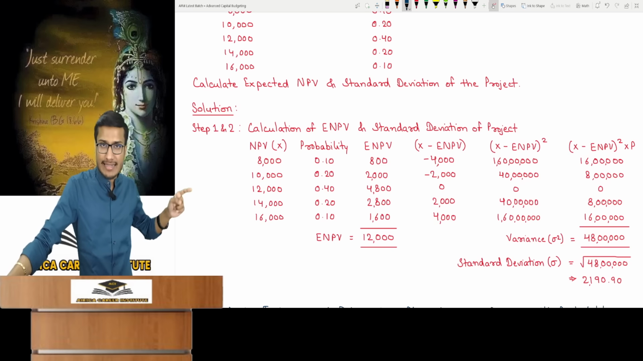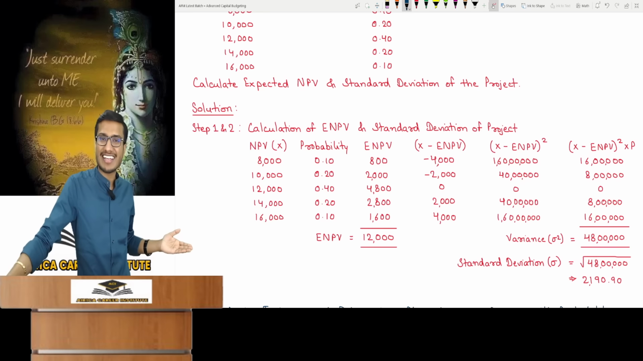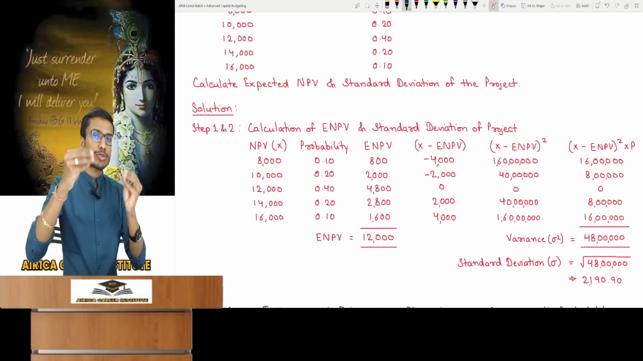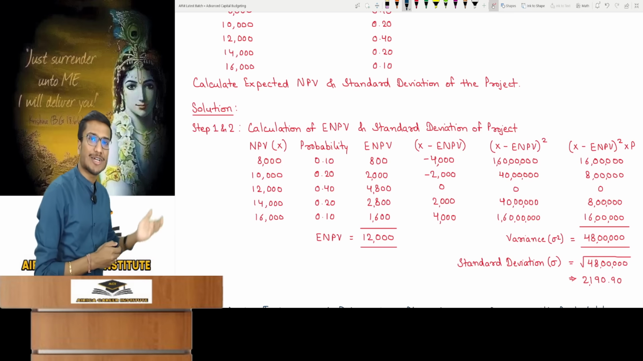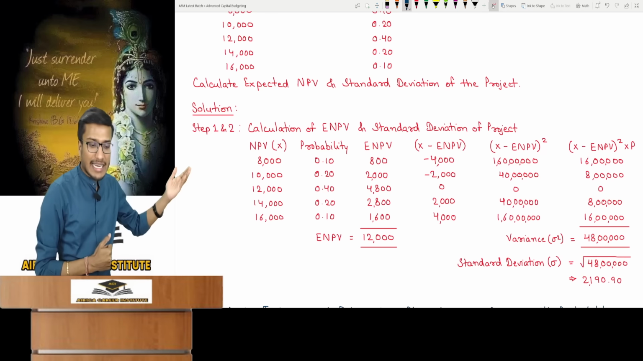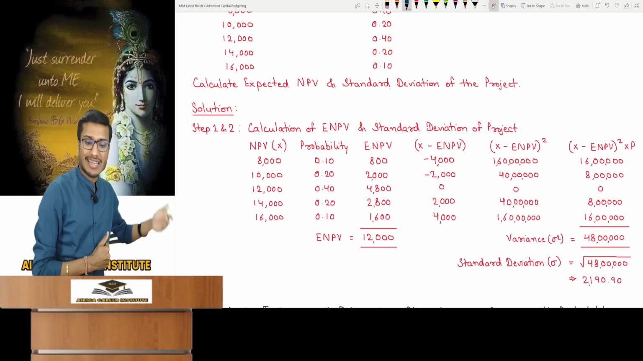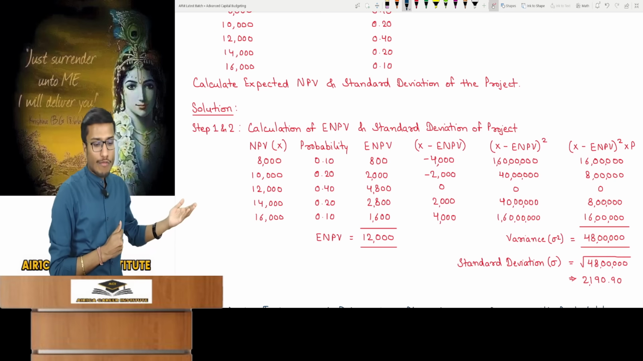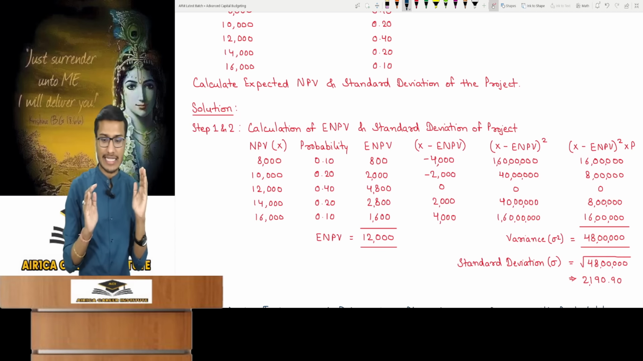I've written down NPV, which is X. I wrote their probabilities. NPV into probability gives ENPV. Now deviation. Now we need to calculate standard deviation to see how much change happens. Deviation is NPV minus ENPV. If it's 8,000, our 12,000 average indicates minus 4,000. It could be 10,000, we calculated 12,000, that's minus 2,000. If it's 12,000, the deviation is 0. It can be 14,000, we calculated 12,000, so plus 2,000. So is calculating deviations clear now?